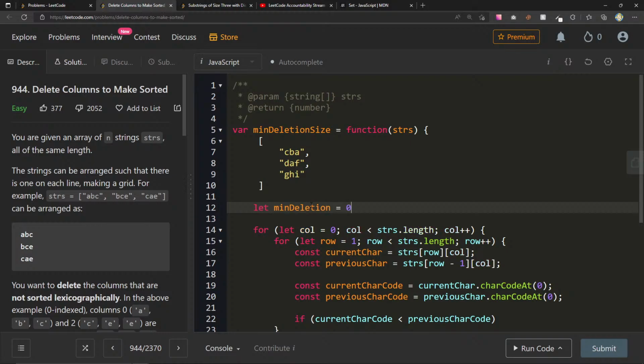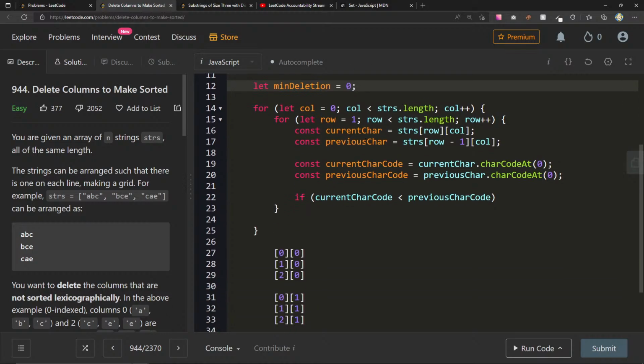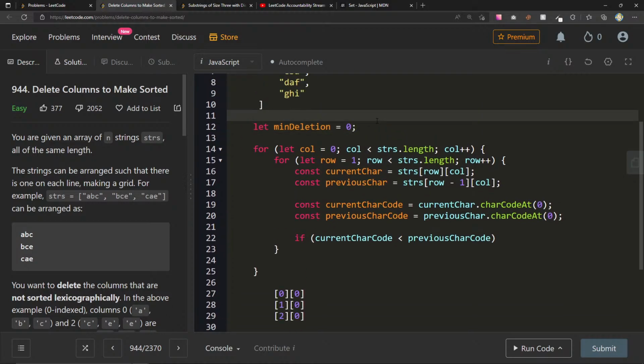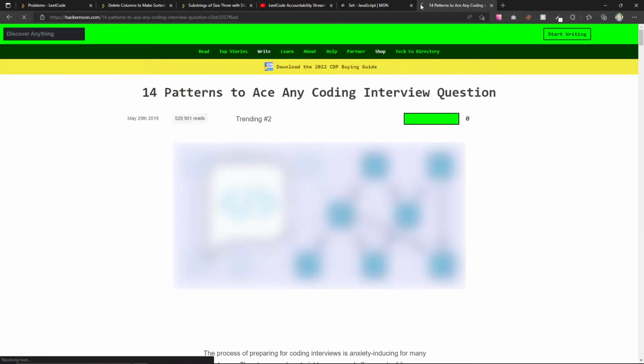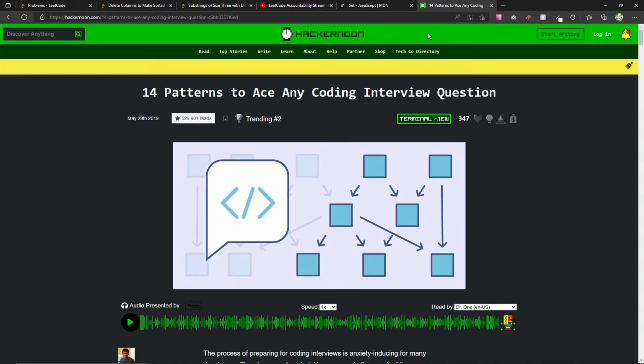equals 0. Is learning patterns the best way to start learning? Yeah, I think that's definitely one thing you can do. There's like a nice website here. Let me see if I can find it. 14 patterns. Yeah, I'm gonna put this one on the YouTube chat.